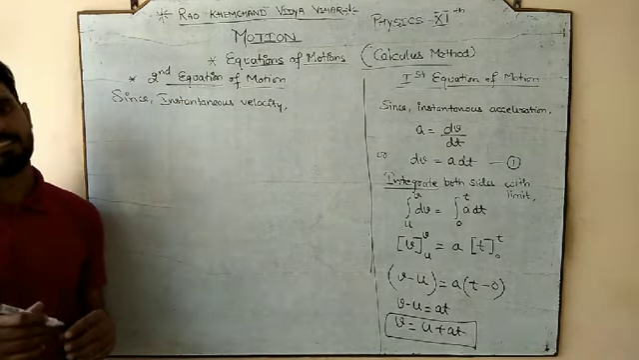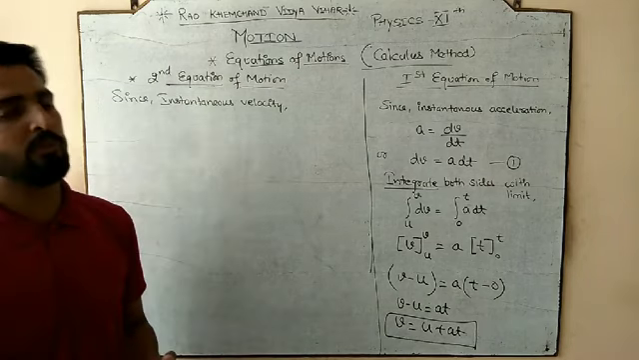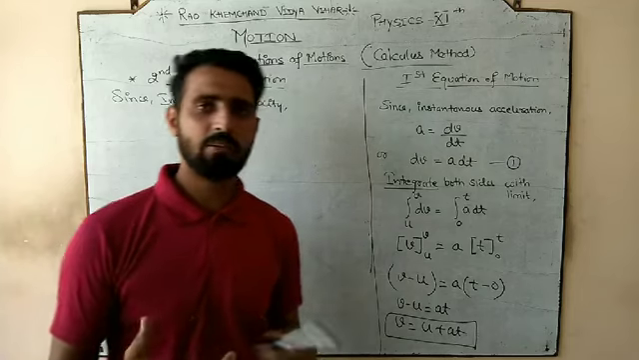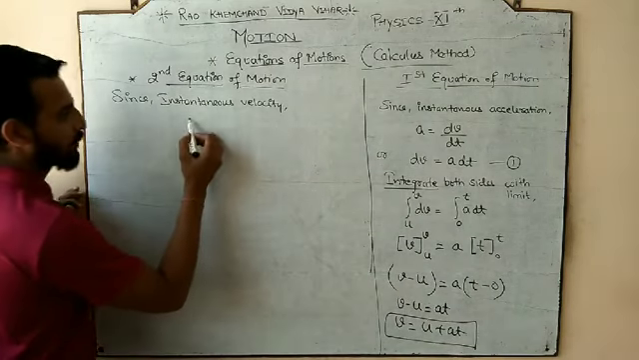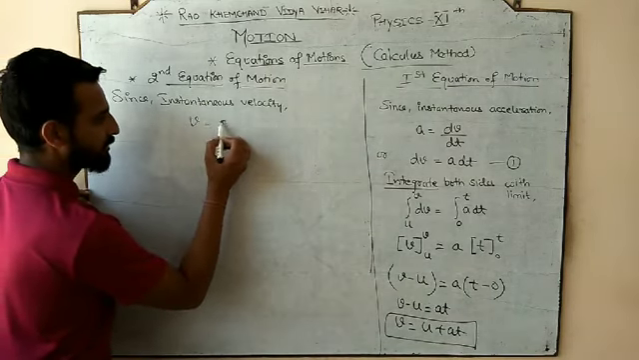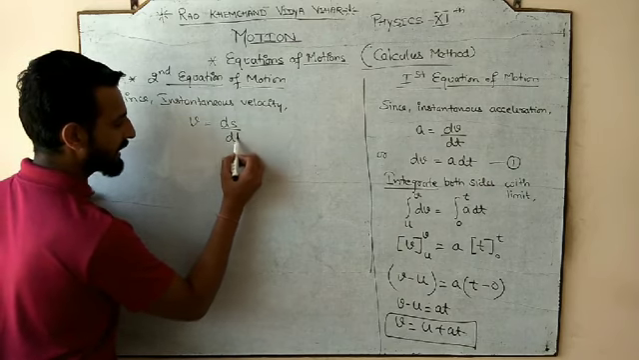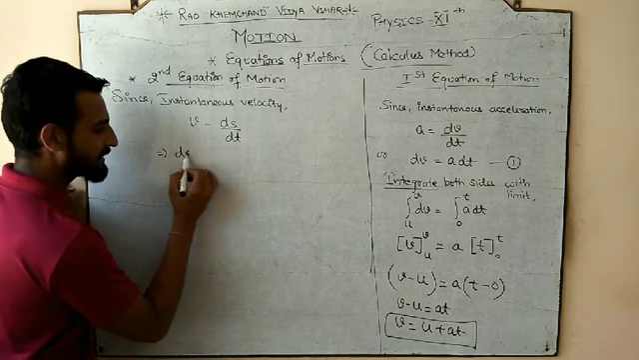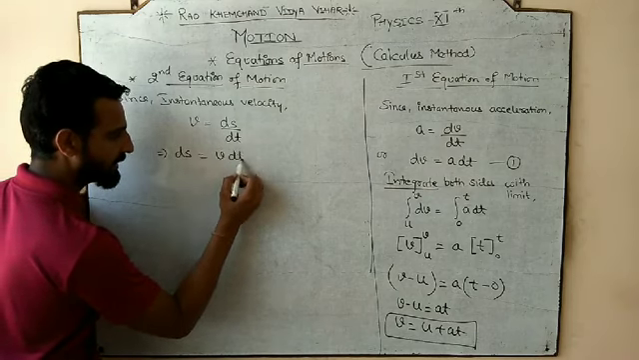The answer is s is equal to ut plus half at square. So what did we require? We required displacement. And if we require displacement, then we have to go to velocity. And what is the instantaneous velocity? v is equal to ds by dt. So from here, what is ds? It is equal to v dt.